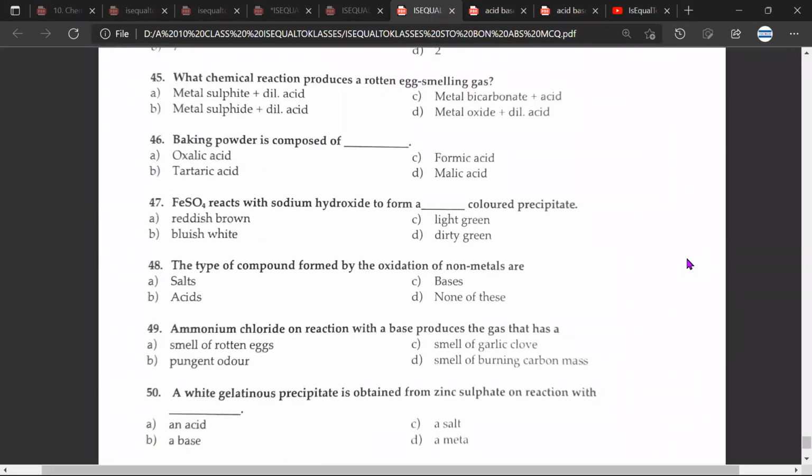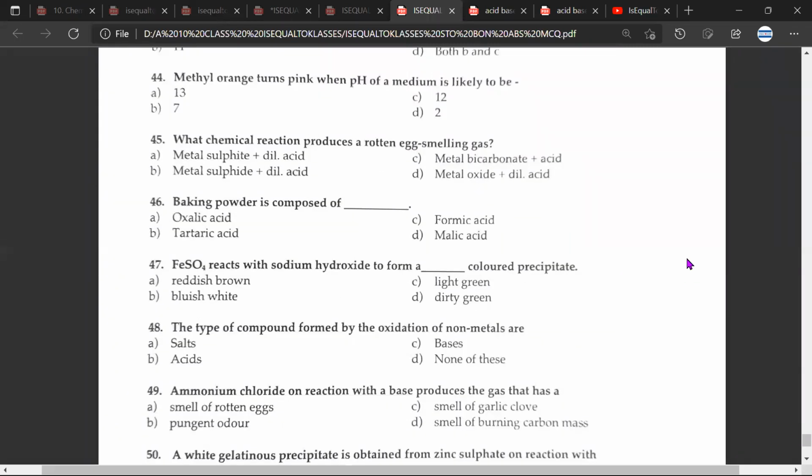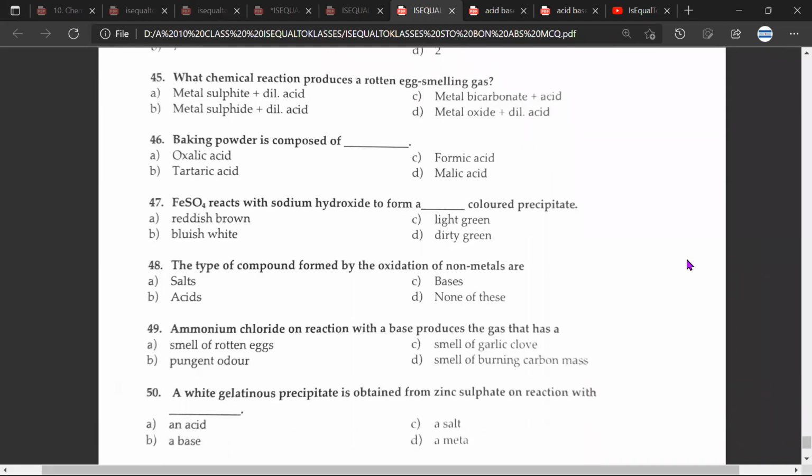So which question are we on? I think 45. Yes, 45. 45th would be metal sulfide plus dilute acid, B for boy. Okay. Next, 46th question. Baking powder is composed of B for boy, tartaric acid.